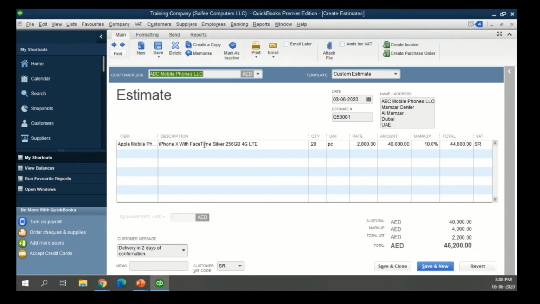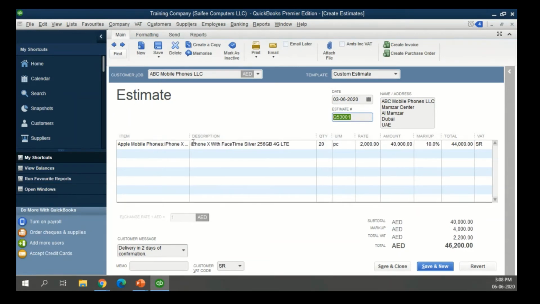If you look at the purchase screen or the sales screen, again, they will look very similar. You select a customer here, and there is a date. In this case, we have given an estimate number that is a starting number. So it will add 1 to this so that the numbering is automatic.